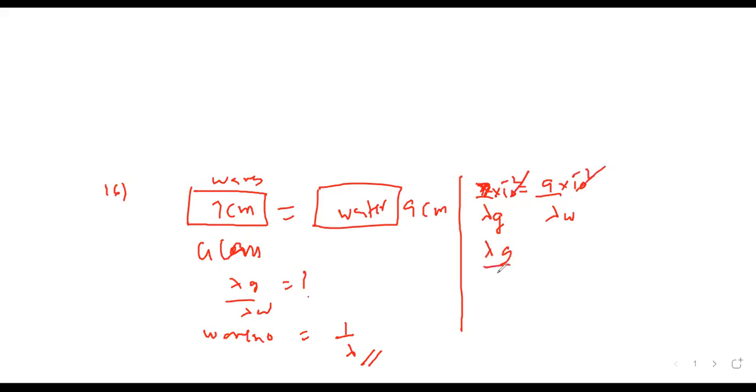Now lambda of glass upon lambda of water. Can I say 7 by 9? Yes, sir. So copy, answer is 7 by 9. Option B.